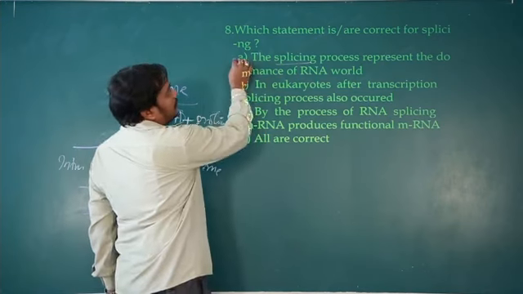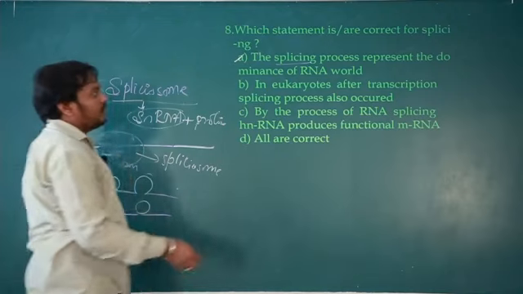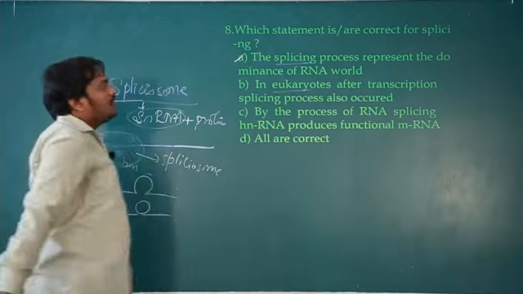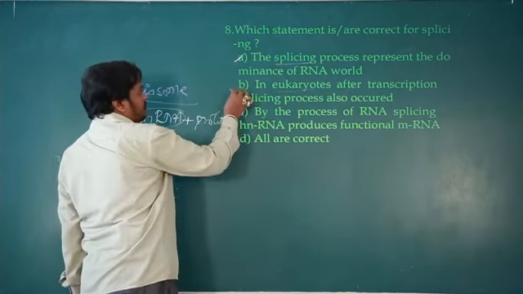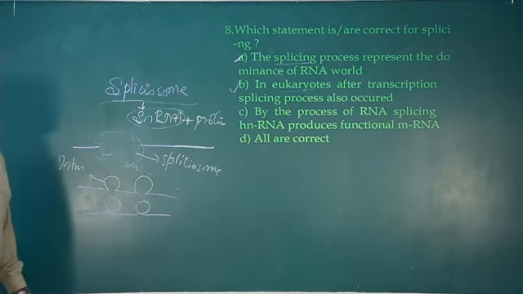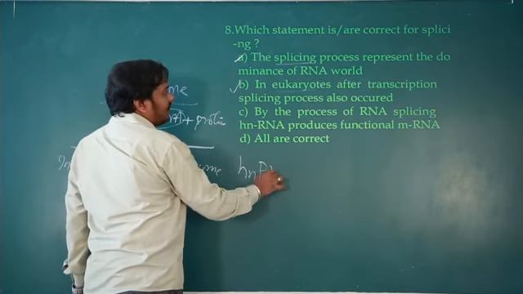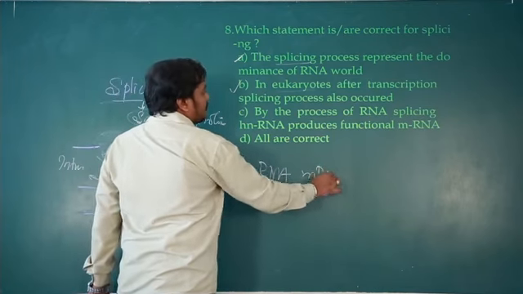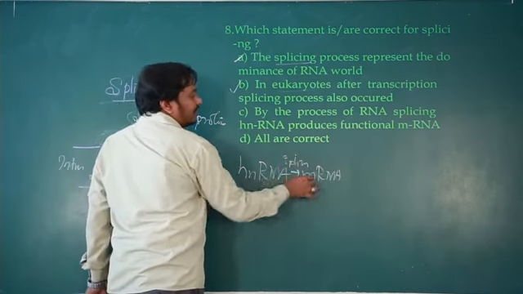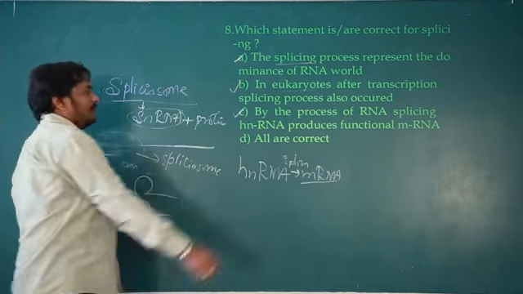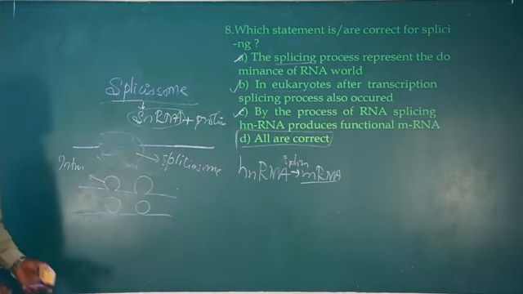Okay, so correct ಇದೆ. Then eukaryotes, after transcription splicing process also occurs. Of course, in eukaryotes the process occurs. Suppose if I had given in prokaryotes after transcription splicing process also occurs, no, in prokaryotes no splicing occurs. This is also right: by the process of RNA splicing, hnRNA produces a functional mRNA. So hnRNA is called a precursor for mRNA. ಅಂದರೆ hnRNA ಇಂದ ಸ್ಪ್ಲೈಸಿಂಗ್ ಆಗಿ mRNA ಆಗುತ್ತೆ. So that is also right. By considering this, we can say all the above statements are right. So this is the right option.